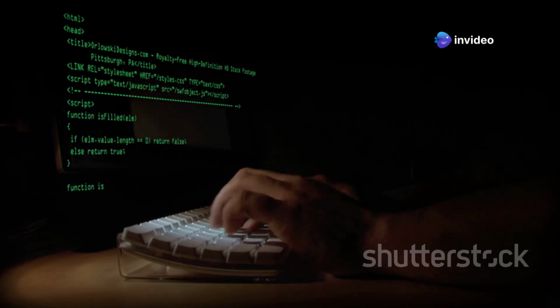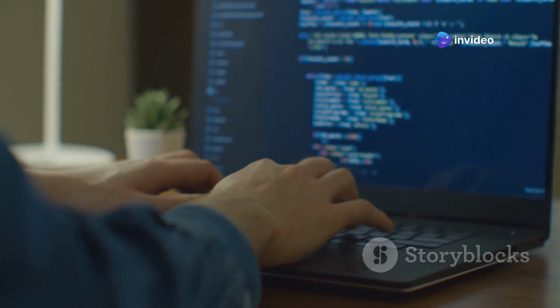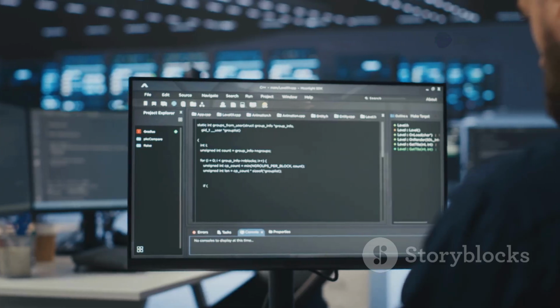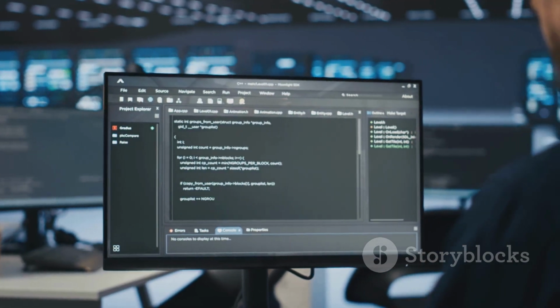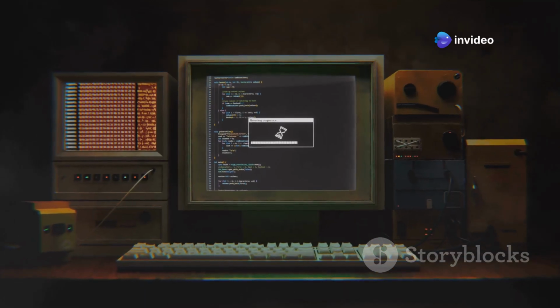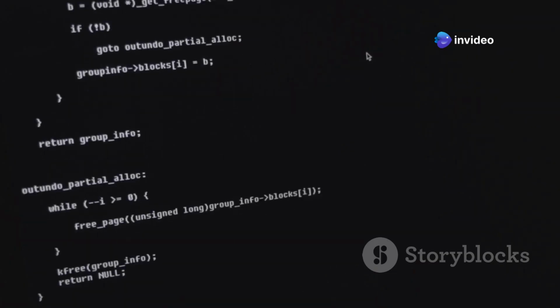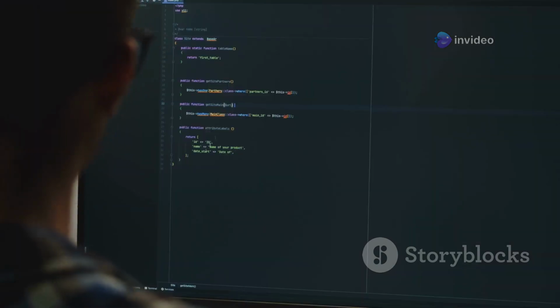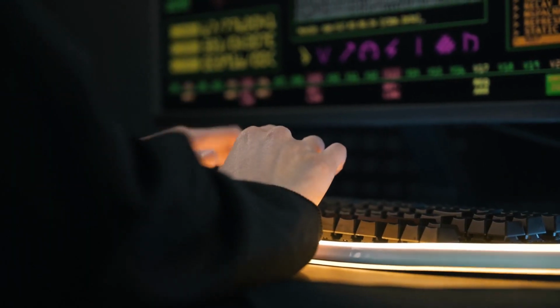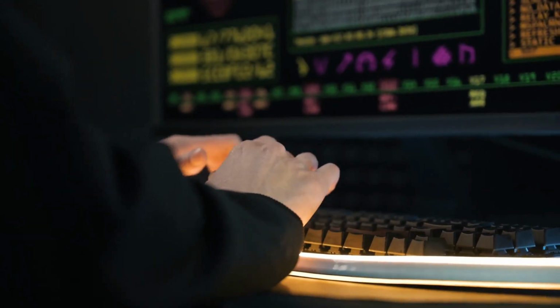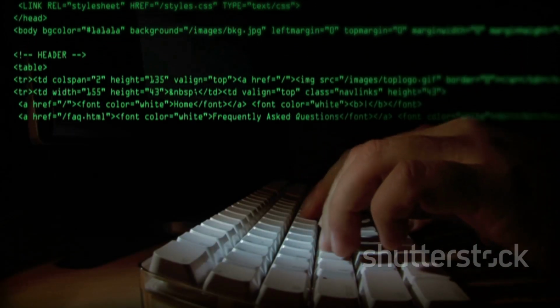Let's try a simple, safe command to introduce ourselves. Type the command and press the Enter key. The computer will respond with your username. This command literally asks, "Who am I?" It's a great first step because it's simple, it confirms you're in the right place, and it does something you can immediately understand. There's no magic here, just a direct conversation between you and your machine. Practice typing it a few times to get comfortable.